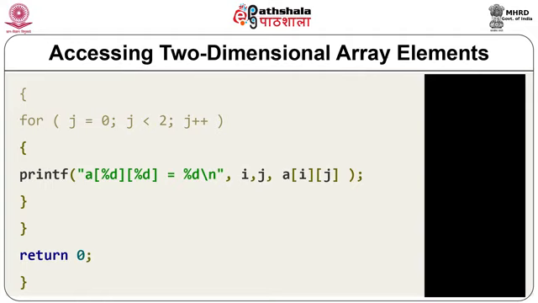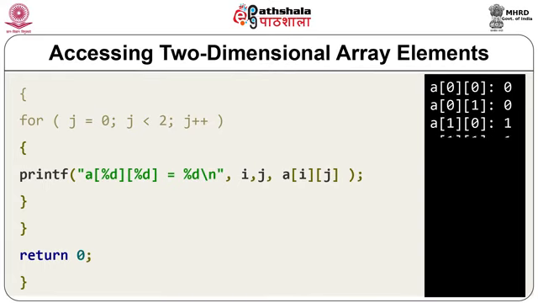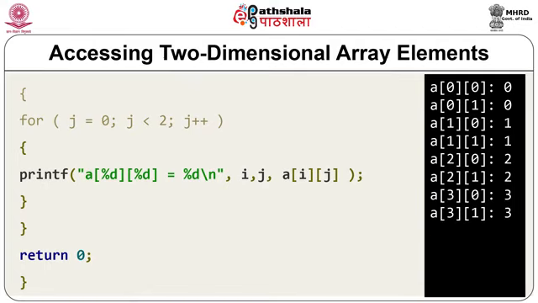It means we want to print value of first array element, that is a00, second a01, a10, a11, a20, a21, a30, a31, a40, a41. These are the results. You can see a00 is 0, a01 is 0 and a41 is 4.